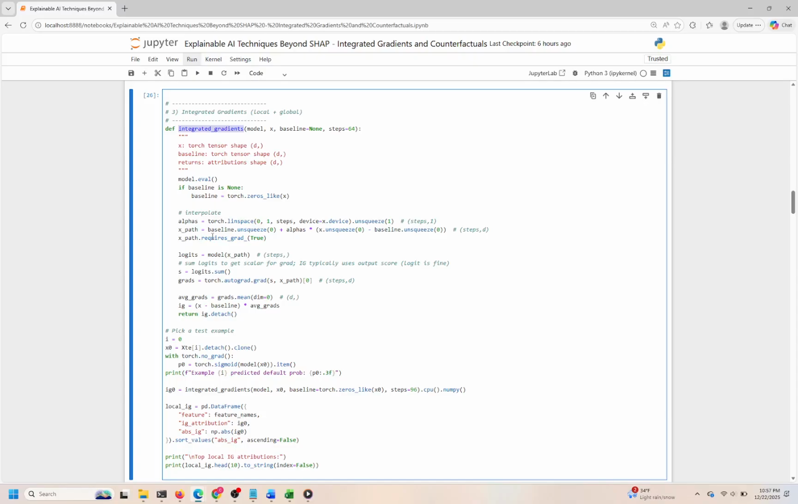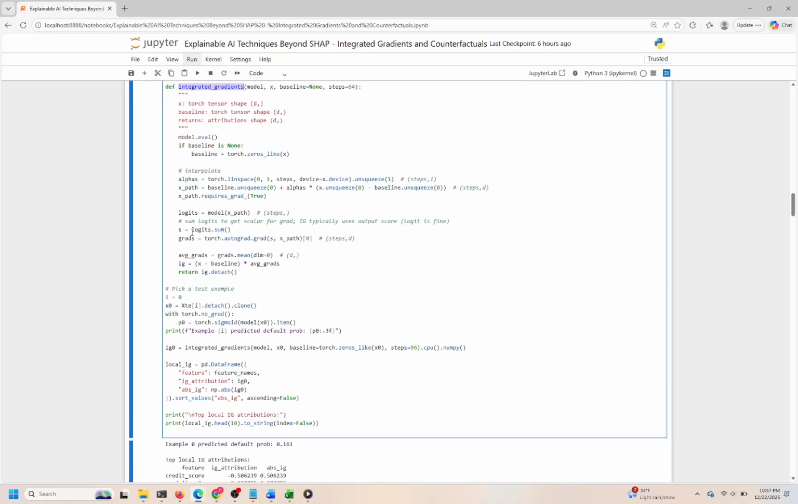If no baseline is provided, it defaults to a zero tensor matching the input shape, representing a neutral reference point. The core idea is to approximate the integral of gradients by summing gradients computed at evenly spaced points along the straight line between the baseline and the input. First, the function sets the model to evaluation mode to ensure consistent behavior during attribution. Then, it creates a sequence of interpolation coefficients, alphas, ranging from 0 to 1, with shape (steps, 1).